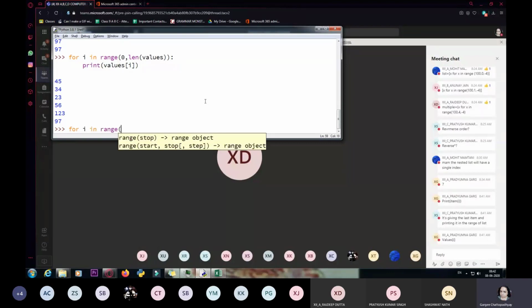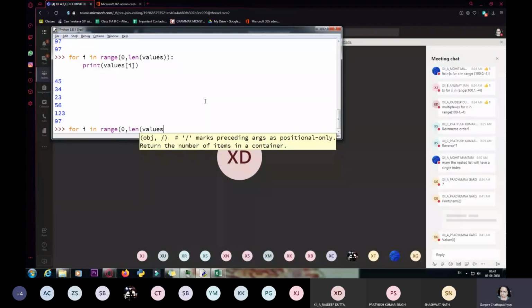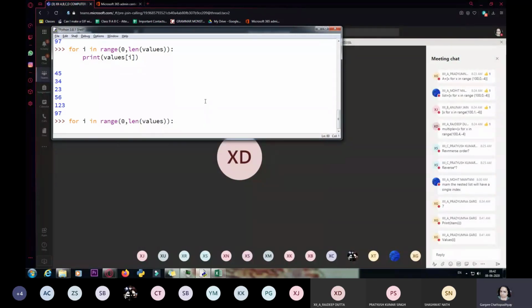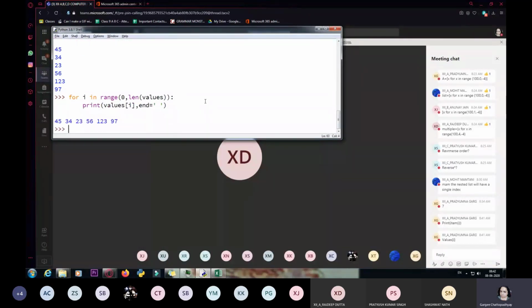Now I want to print all these values. Everything will be same. All I have to do is I want to print all the values, sorry, not in the reverse order, in the same line. I want to print all the values in the same line. So how will I be doing it? Values i is there, and I will use end equals, I'm going to give a space. Enter, and you can see all the values are printed in a single line.